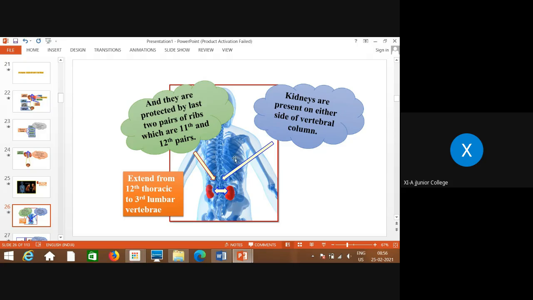They extend from the 12th thoracic vertebra to the third lumbar vertebra. So this is the location of the kidneys, on either side of the vertebral column.